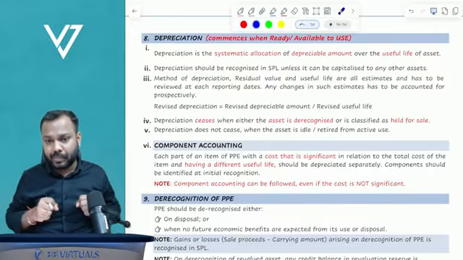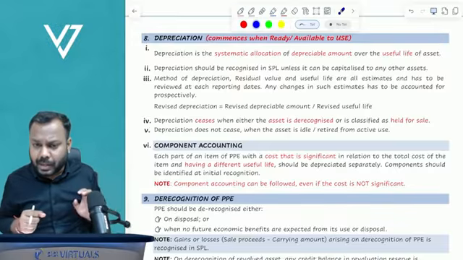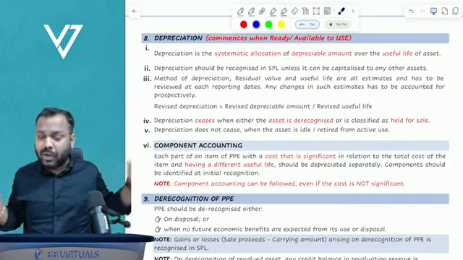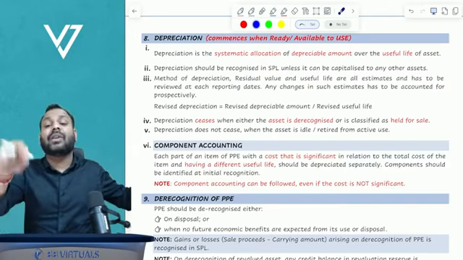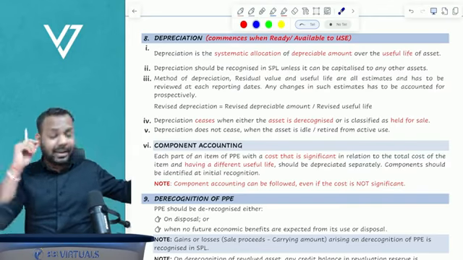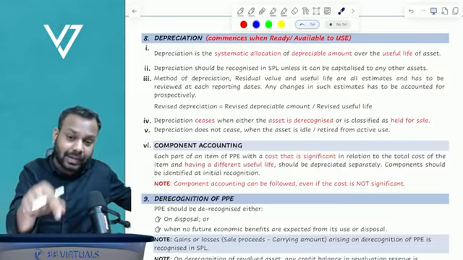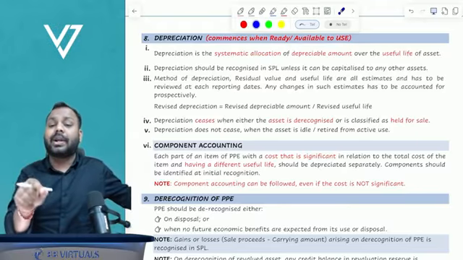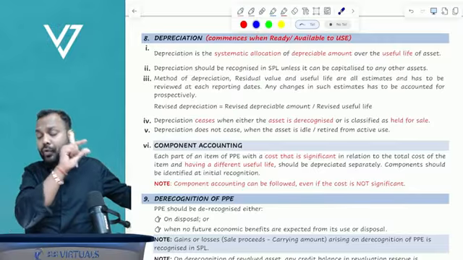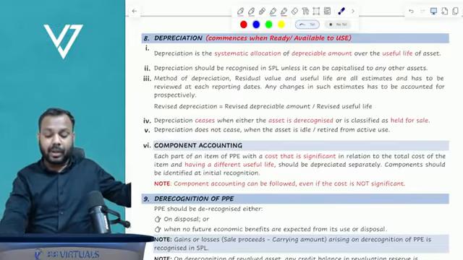Let's suppose I have a bike. I am not using that bike now. Will we depreciate it? Yes, I will still depreciate that. It doesn't matter whether I am using that asset as of now or not. It will be depreciated over the useful life.